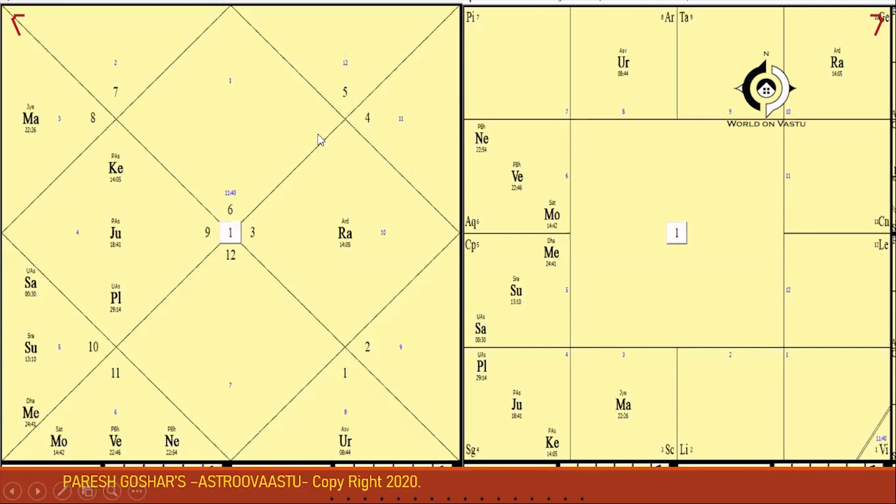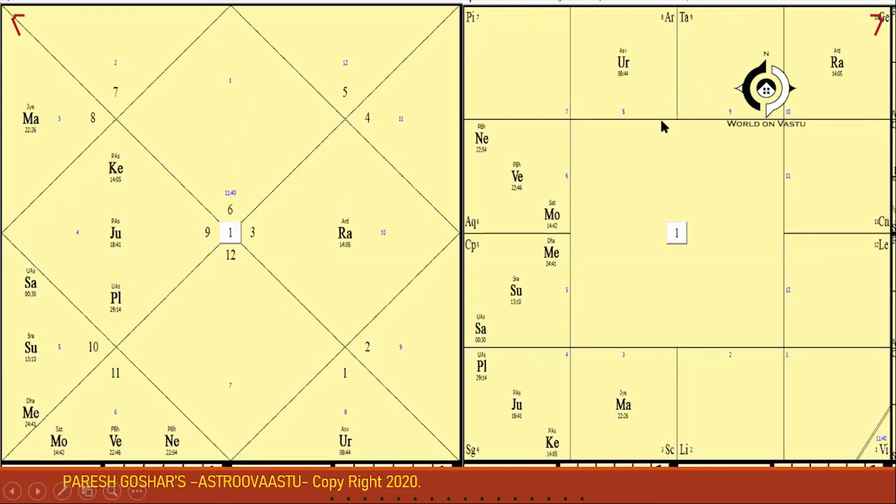What is the basic difference between the two? The northern style moves anti-clockwise. When you place any Rasi in the Lagna Sthan, the other numbers follow in an anti-clockwise direction. And here the house is fixed: first house, second house, third house, like that.